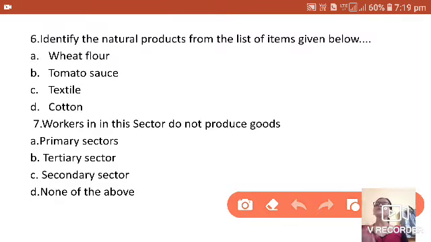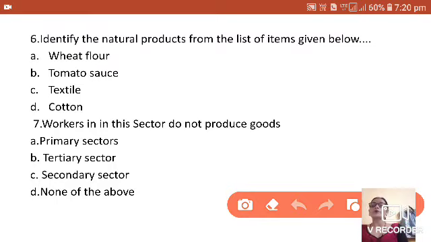The third one is textile. As we know, getting fiber, like jute, cotton and all, and making yarn from them. Getting the fiber comes under the primary or natural product. But the textile is manufacturing industries, secondary sector.